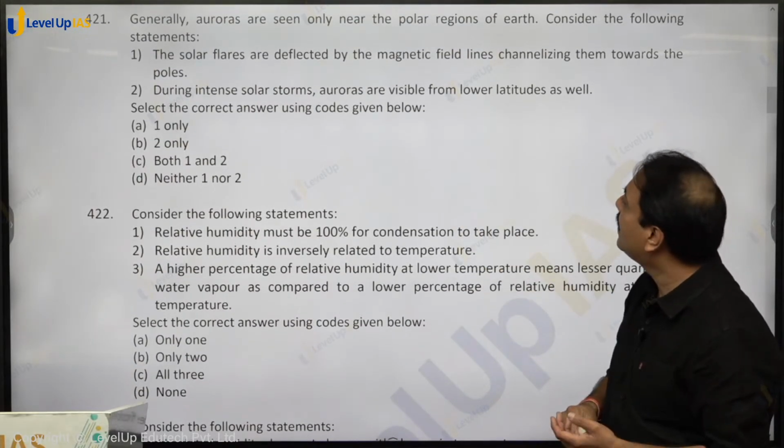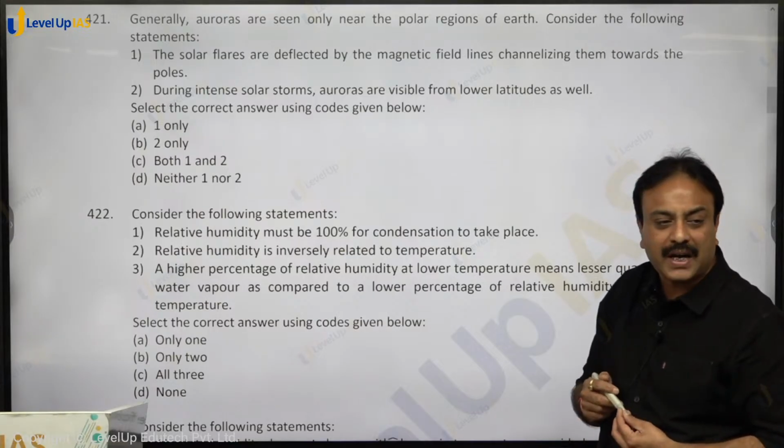Here, both the statements hold true. So option C, C for cat, is the right answer.